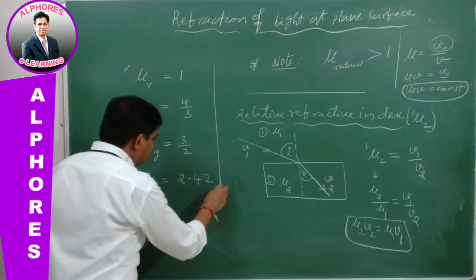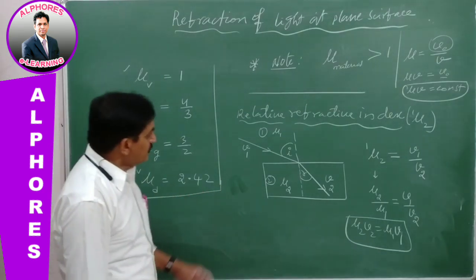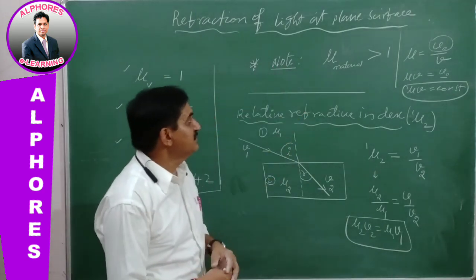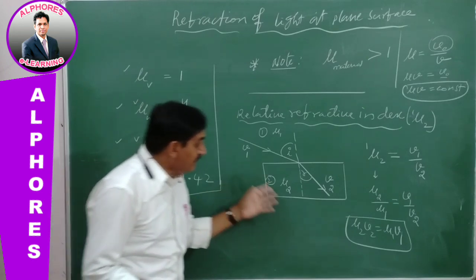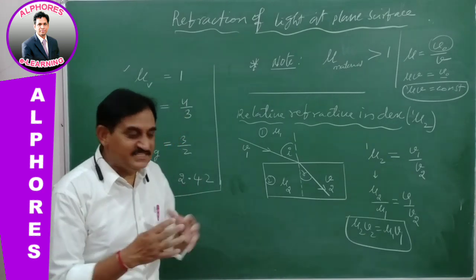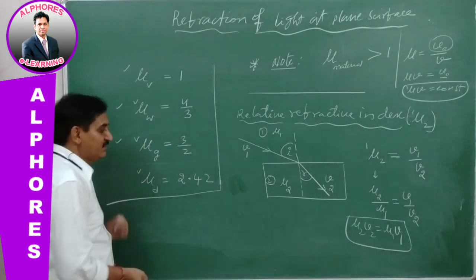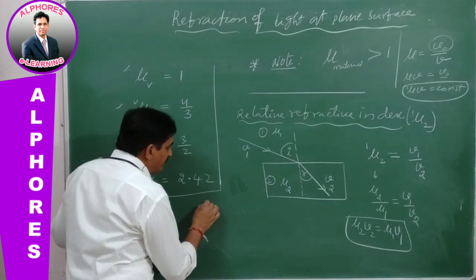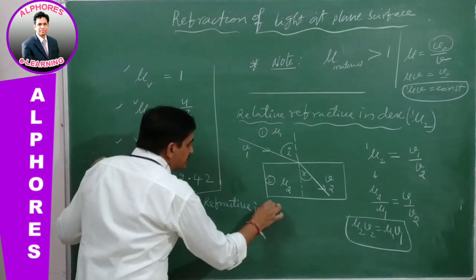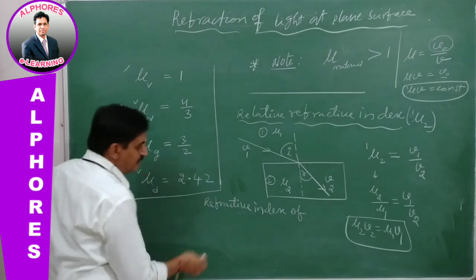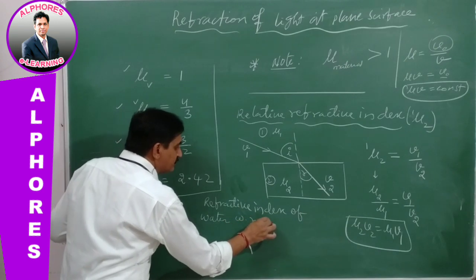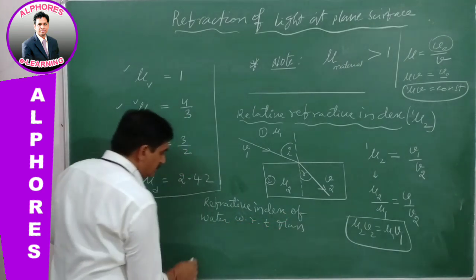So what is the significance of it? Note over here, absolute refractive index is always greater than 1, whereas relative refractive index may be less than 1. How? Let us see. The refractive index of water with respect to glass is how much?